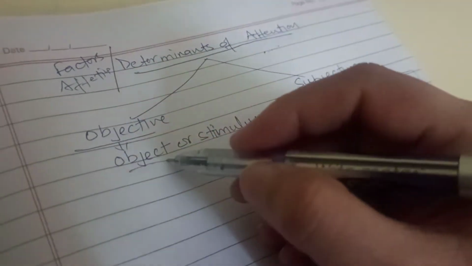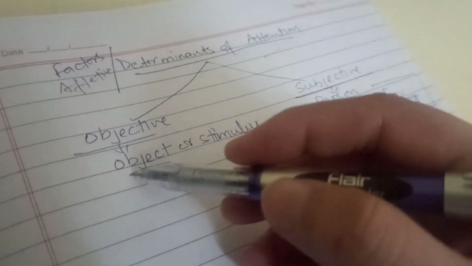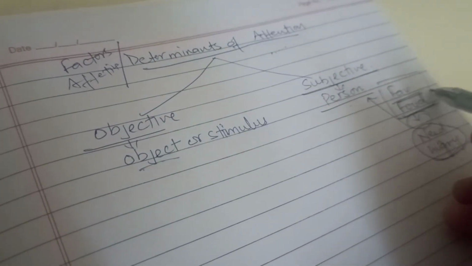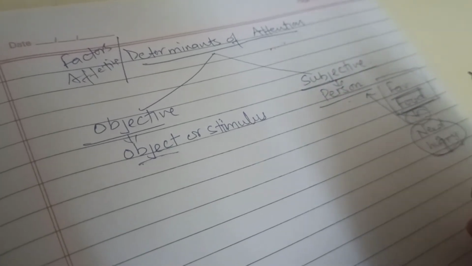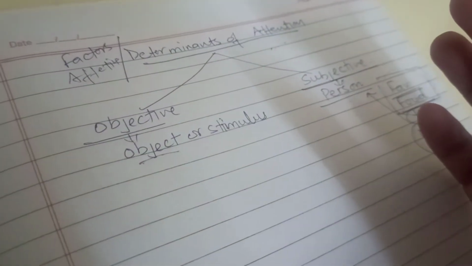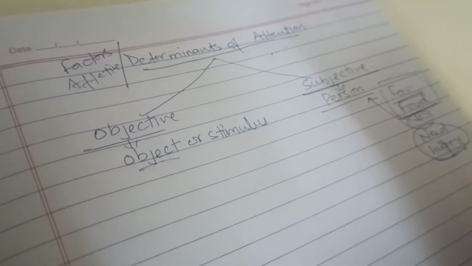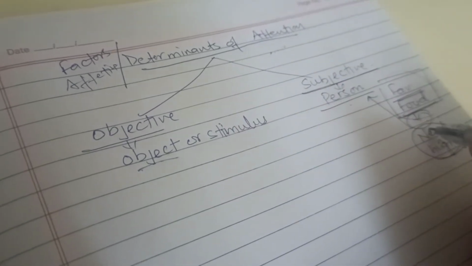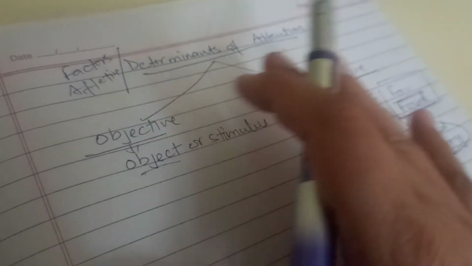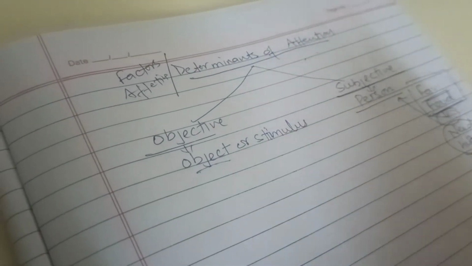On the other hand, the objective determinant explains why I am paying attention: because this is my favorite food, that is why this food is attracting me a lot, so that is why I am paying attention towards this stimulus. So basically there are two factors that affect your attention.